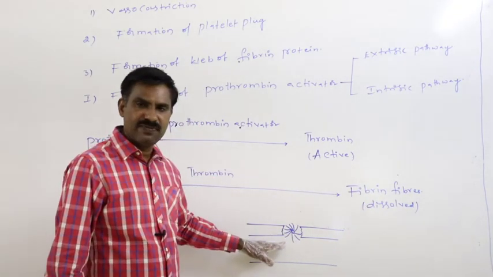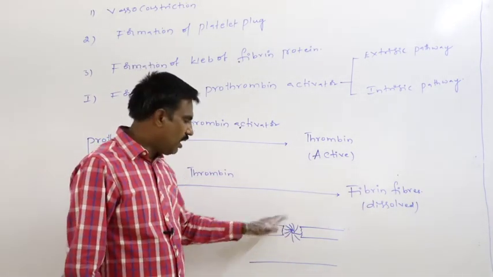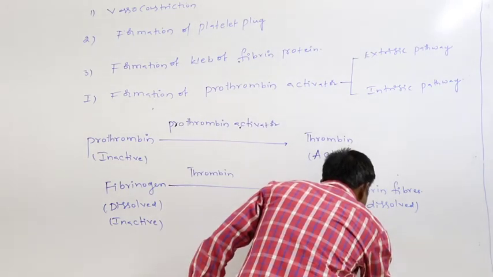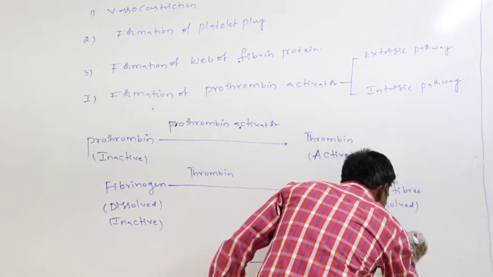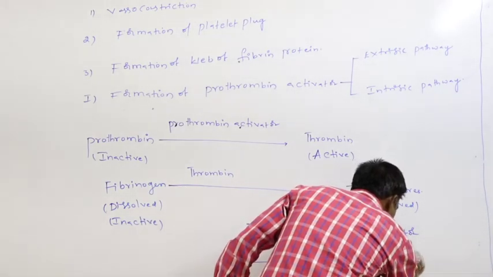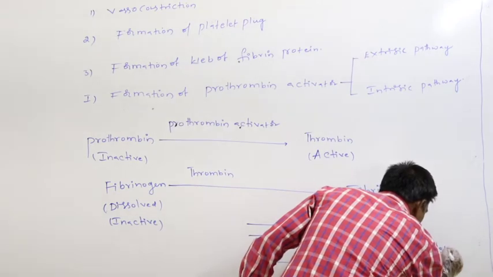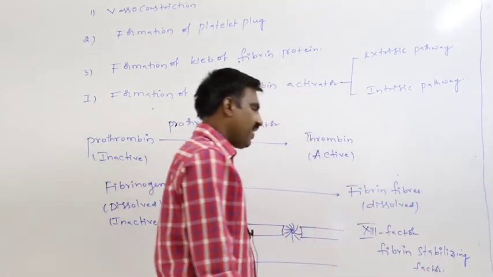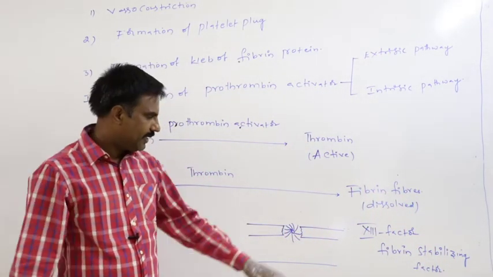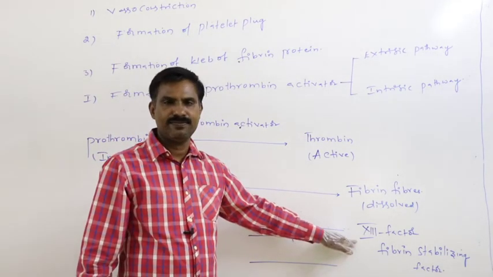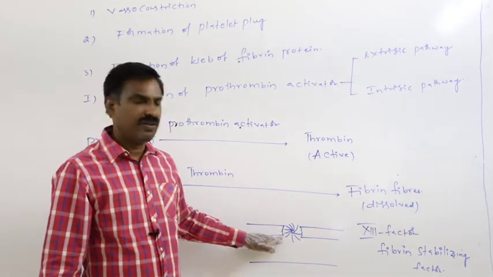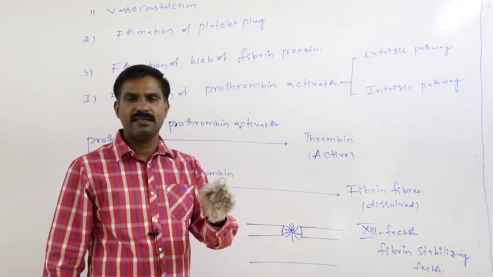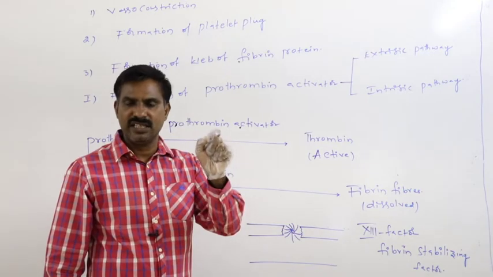After the spreading of fibrin fibers on the damaged wall of blood vessel, the 13th factor, the fibrin stabilizing factor, is released from the platelets.